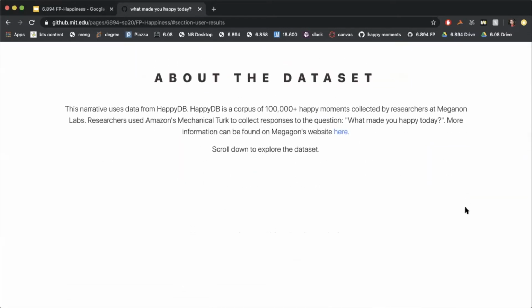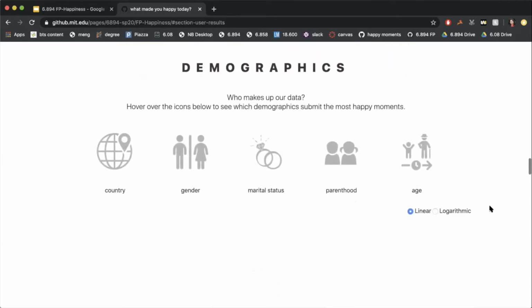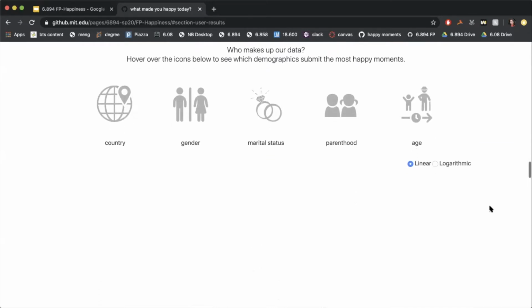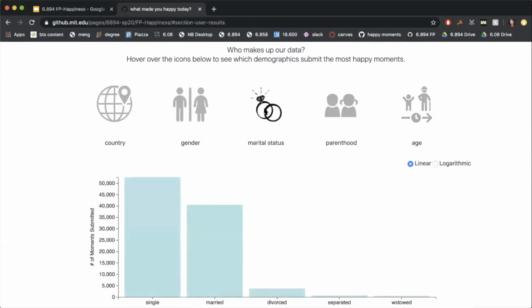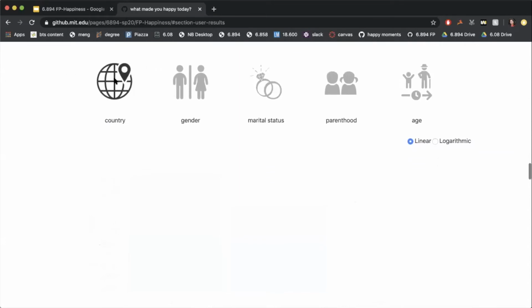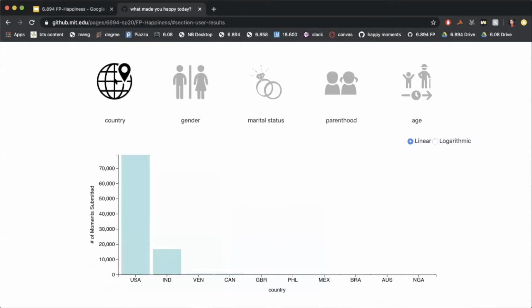We then tell the user a little bit about the dataset to maintain data transparency. And we also let them know who actually makes up our data. So they can hover over these icons to see what demographics submit the most happy moments. So if I hover over country, we see that most happy moments are submitted by people in the US.